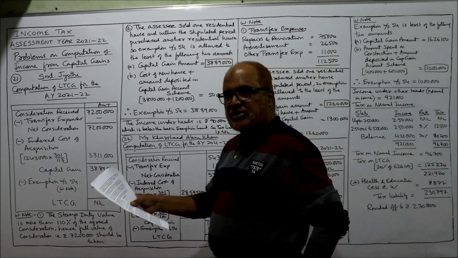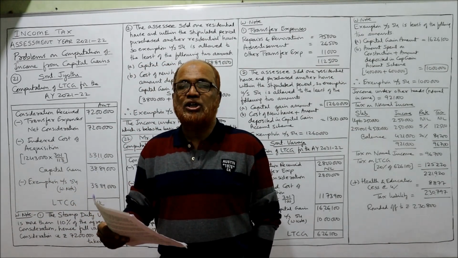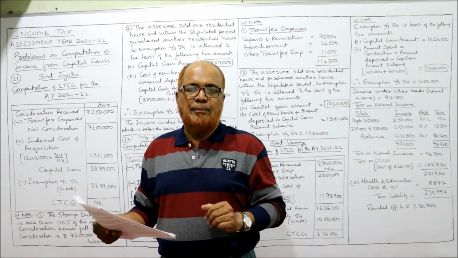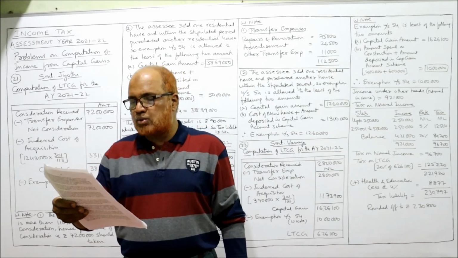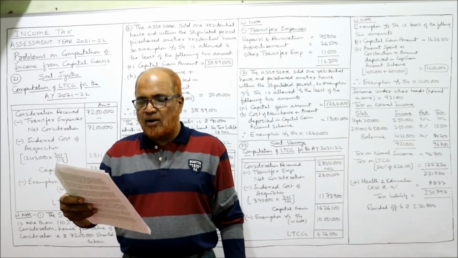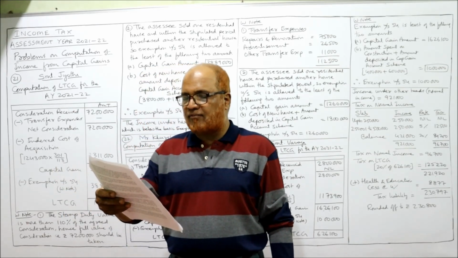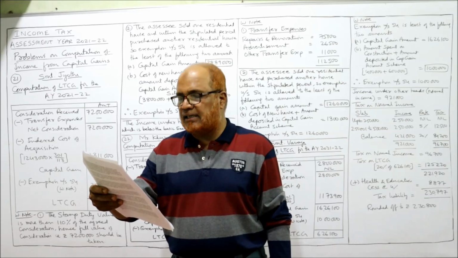Come on, see the 21st problem. Srimati Jyoti, age 42 years, that means below 60 years, non-senior citizen, basic exemption limit 2,50,000. Owned a residential house at Haridwar city. It was acquired by her on 6th July 2004 for 12,43,000. CII, cost inflation index is 113.